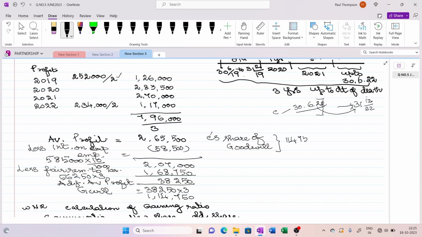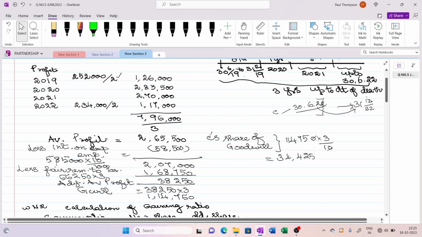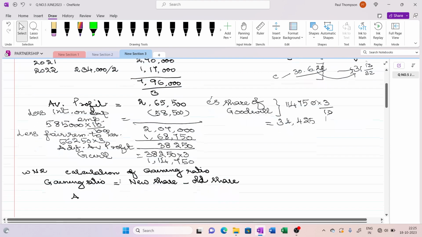So C's share is 3 by 10. So what is the value that comes out? 34,425. This is the amount to be given to C.